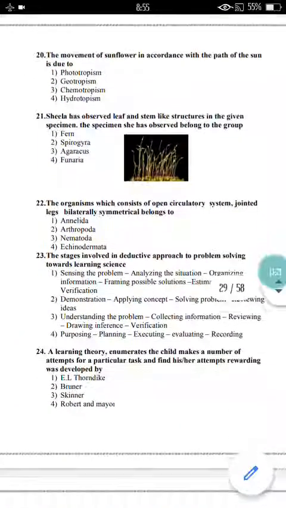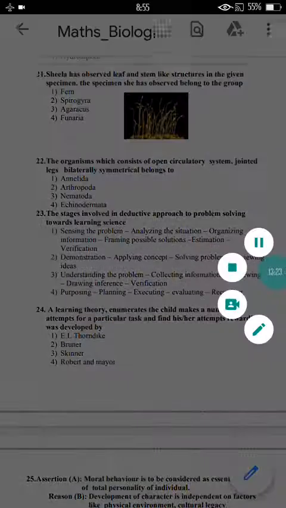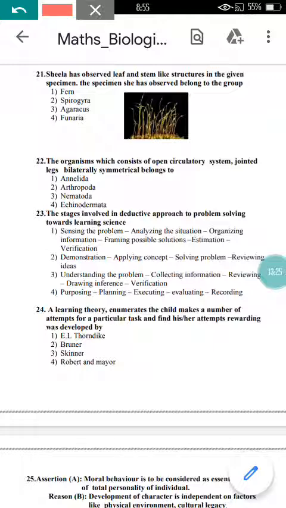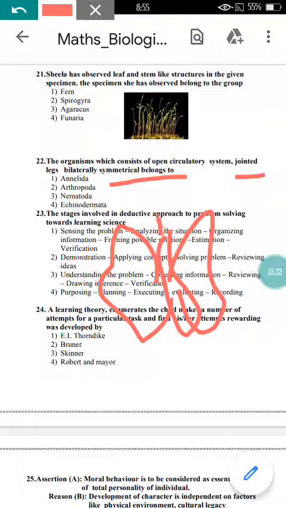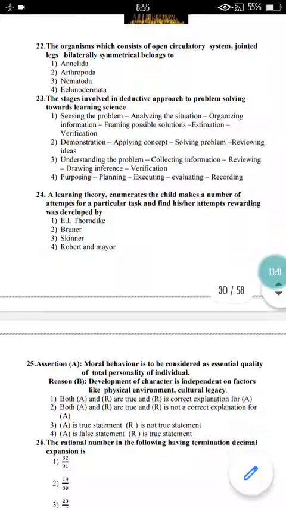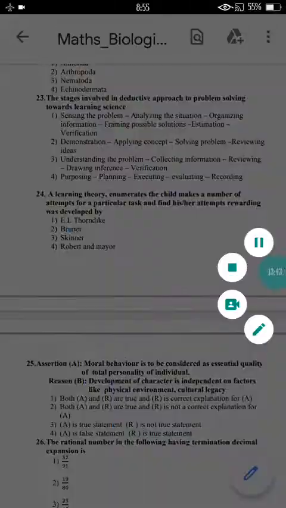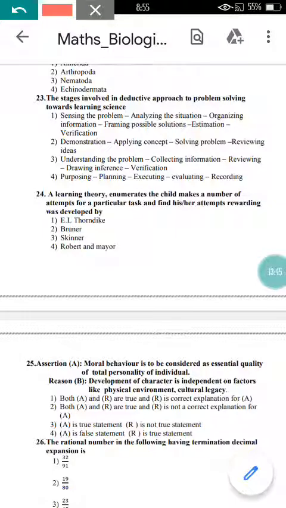Now let's move to question number 22 here. The organism which consists of an open circulatory system, jointed legs, bilateral symmetry, it is nothing but the butterfly, and the butterfly comes under whom? It will come under arthropoda, right? It is there in the PUC first year biology reader. If you want, you can go through the 9th to 10th standard reader for science. It is best to go through this, right?